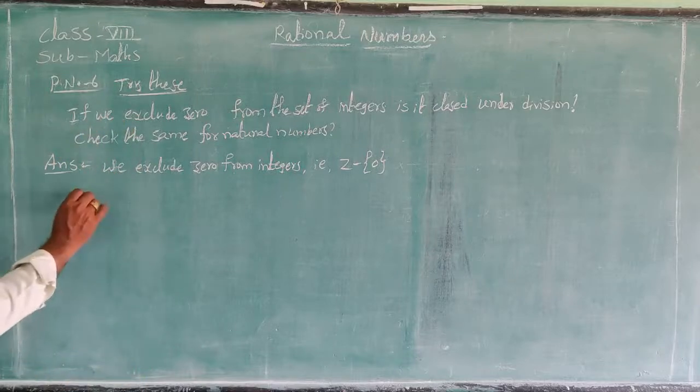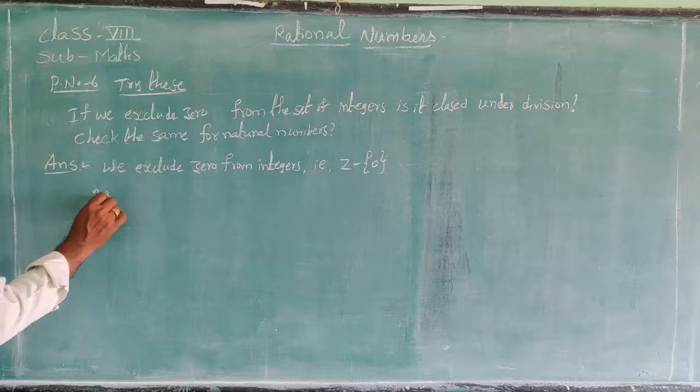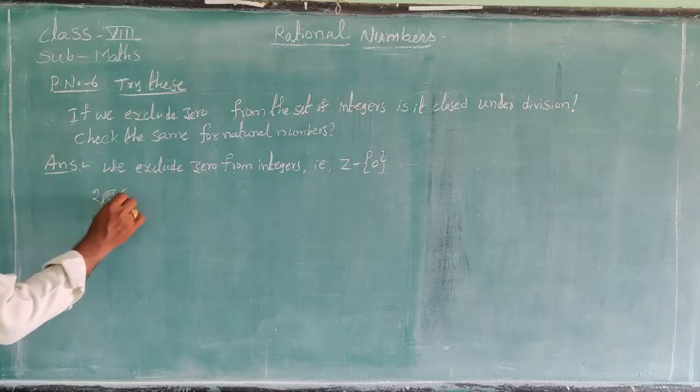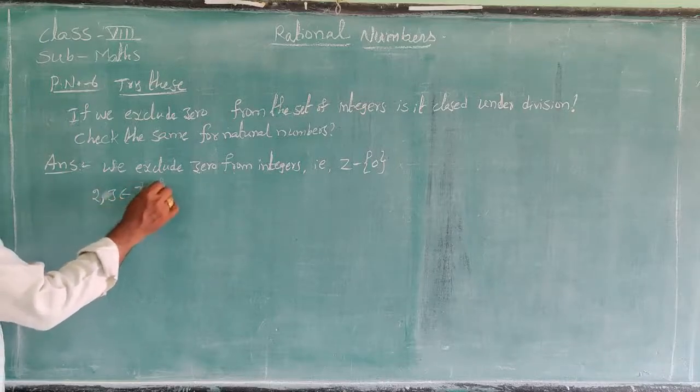That means we take 2, 3 belonging to Z minus 0.